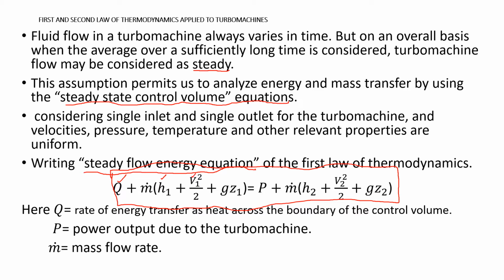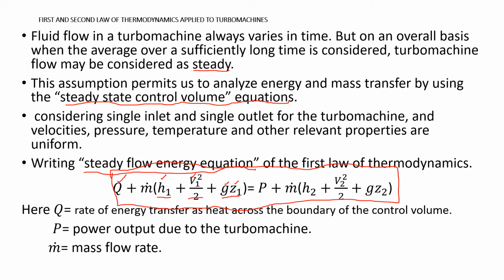and v1 is the velocity at the inlet, g is acceleration due to gravity, and z1 is datum height. So h1 is enthalpy, v1 square by 2 is kinetic energy, and gz1 is potential energy at the inlet.